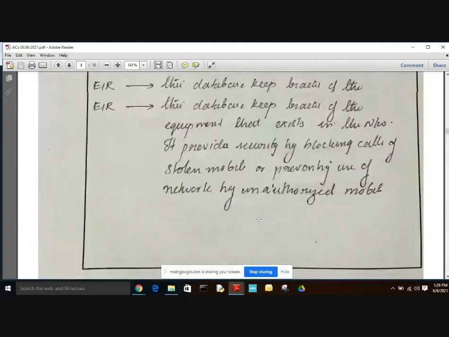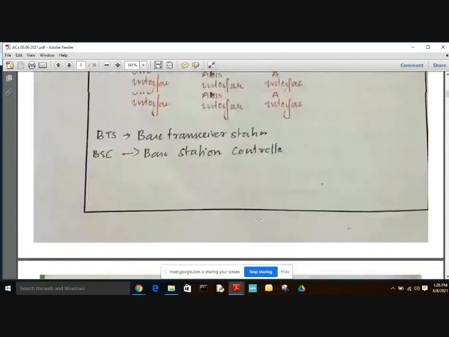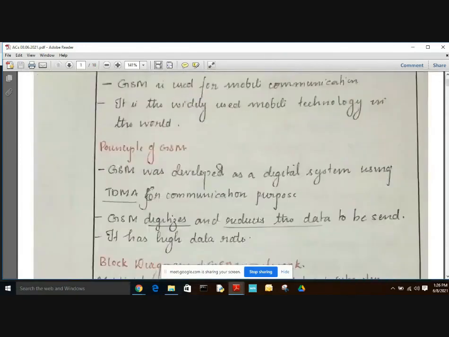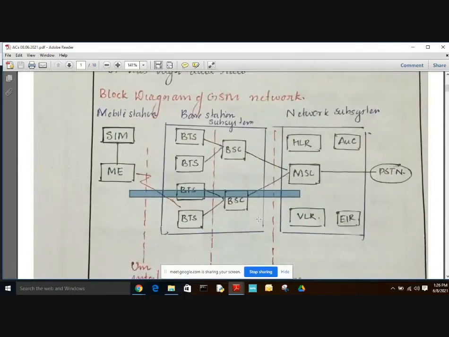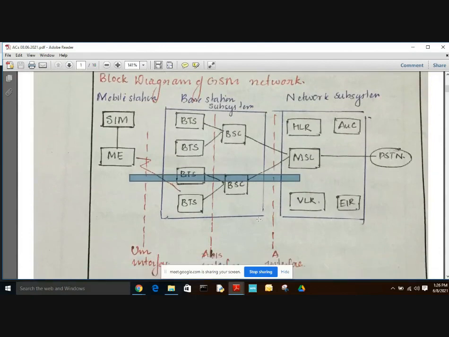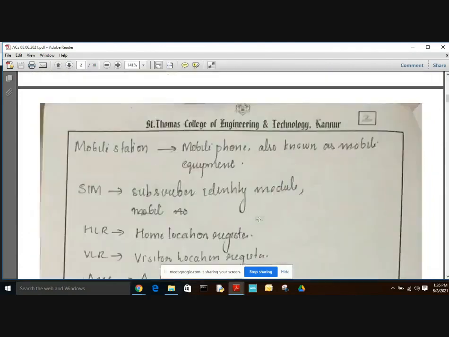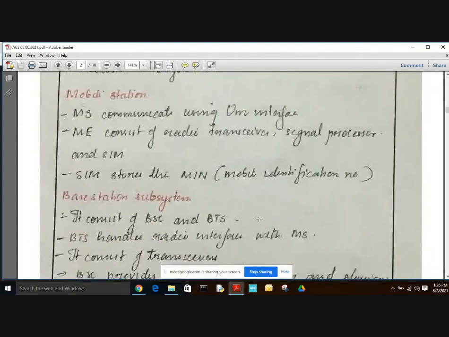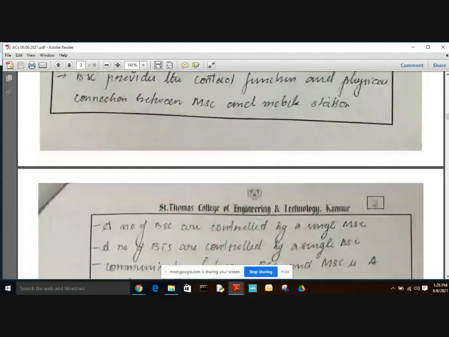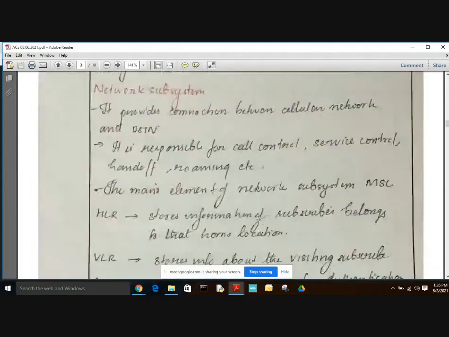First, we have discussed the architecture. We have explained the various systems in the GSM network, that is mobile station, base station subsystem, and network subsystem. And we have discussed the functions of the network subsystem, which has VLR, HLR, EIR, authentication center AUC, etc.